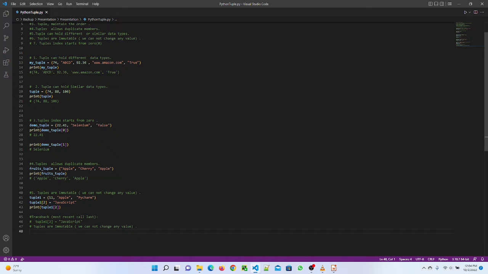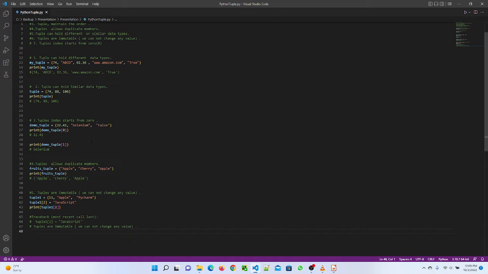So tuple can hold different data types. As we know, there are 4 data types: integer, float, string and boolean. So here in my_tuple I gave the values integer, string, float and boolean. After executing the program, it gave me all the values printed here. Tuples also can hold similar data types. Here I only mention integer values. After executing the program, it gave me only integer values. So tuple can hold different data types as well as similar data types. I give the example here.